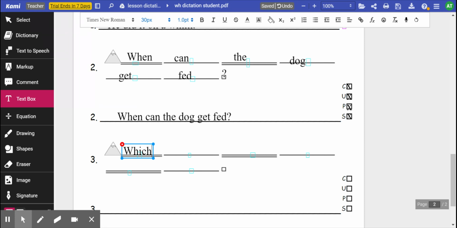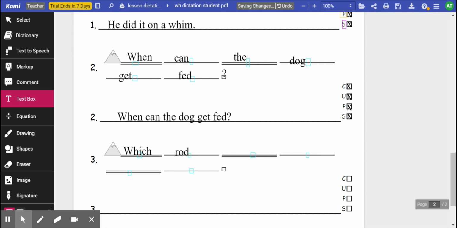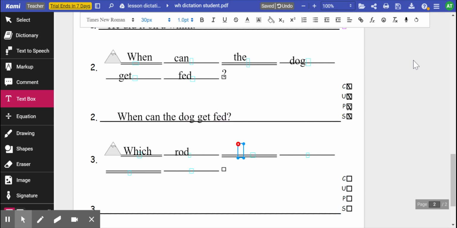Okay, next word is rod. Sound by sound. R says r, O says ah, D says d. Rod. Next word is is. At this point you should know IS spells is. Next one is on.